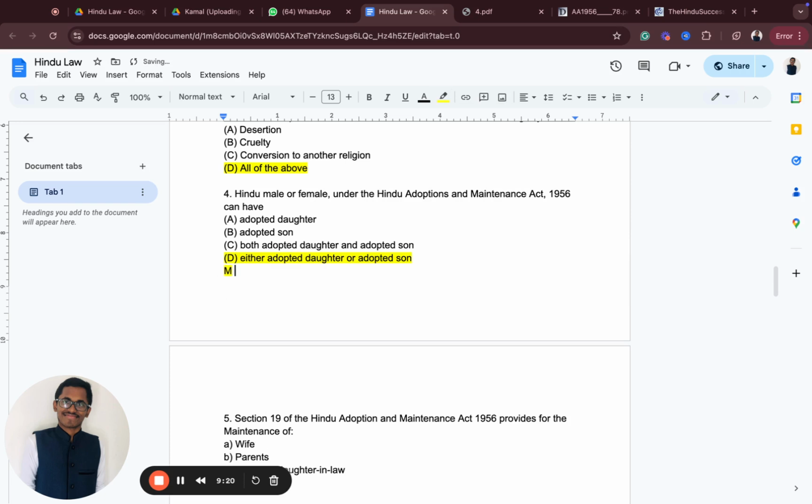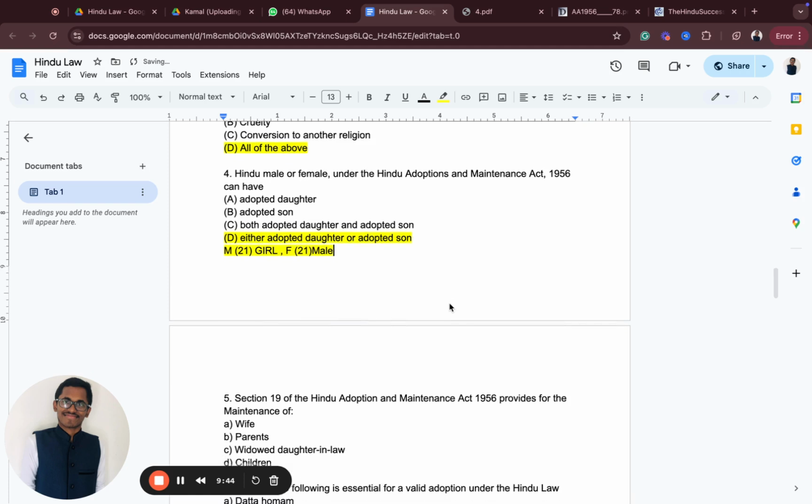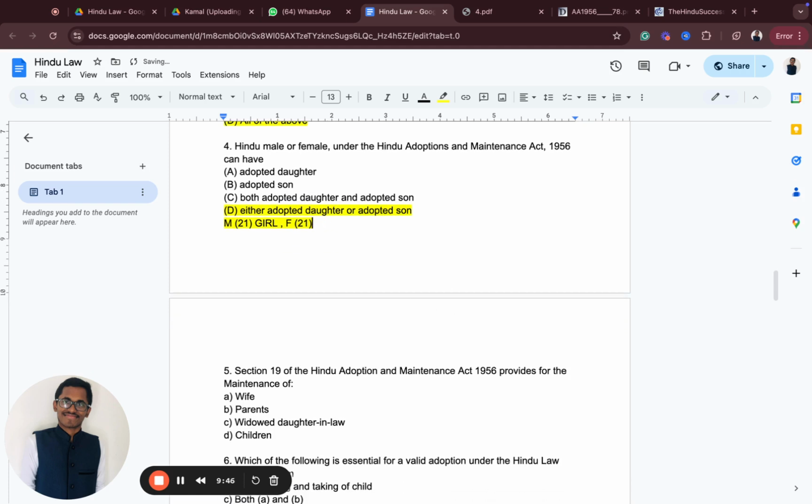If I am a male, okay, who's 21, and if I want to adopt a girl child, then a 21-year age gap should be there. 21 years for opposite sex, okay? If I want to adopt a girl child. Similarly, if I'm a female and I want to adopt a male child, how many years? A 21-year gap period should be there. Only then I can adopt a male child. Sorry, I mean a boy child.